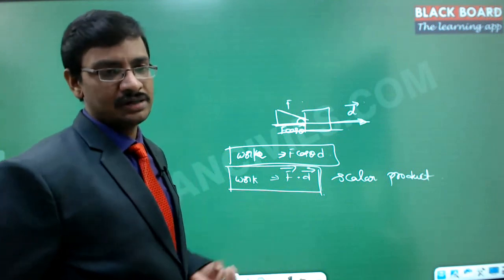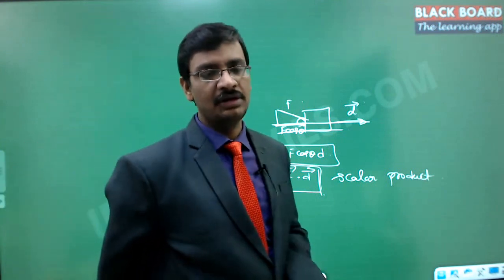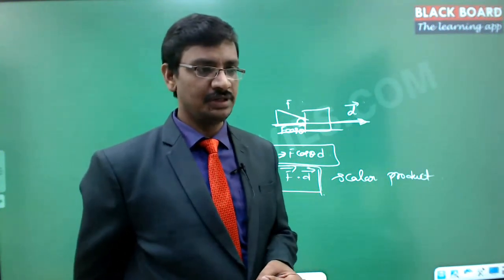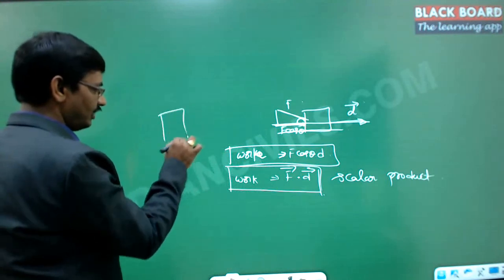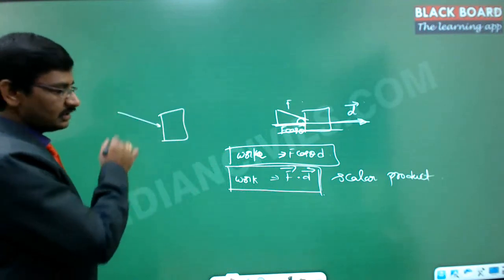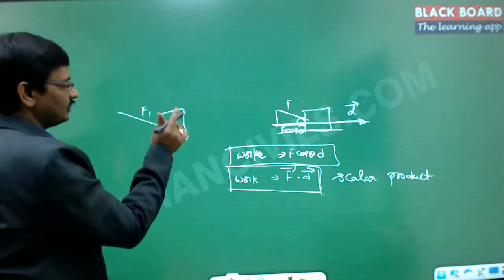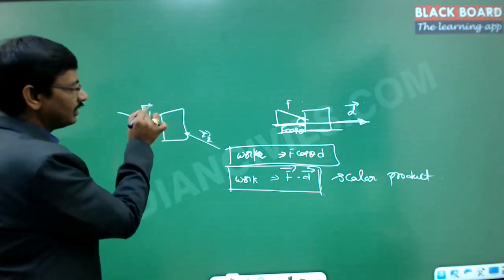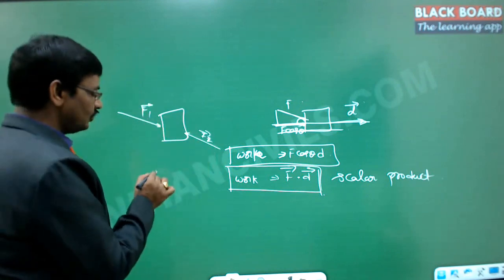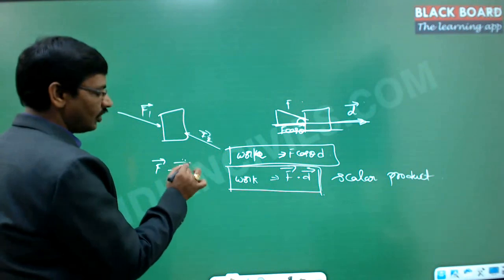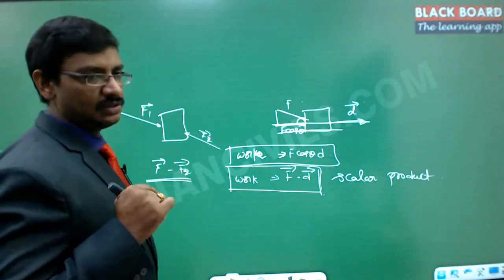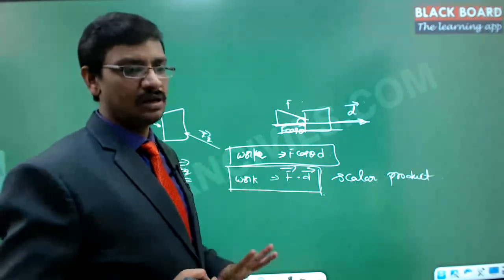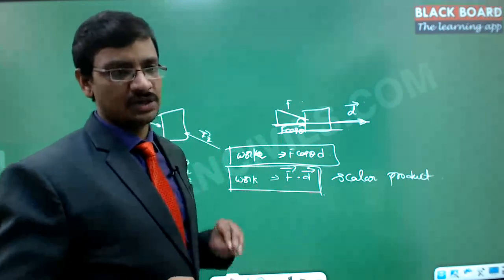Suppose I have done 10 joules of work, you have done 30 joules of work. Then both together will be 40 joules of work. It doesn't matter whatever the direction of the force is. Suppose if you take the vector format, then I have done work in this particular direction by applying a force of F1, and then I have applied one more force exactly opposite to that with an amount of F2. Then these two being vectors, you cannot straight away add them, you need to subtract them, because these two are acting opposite to each other. That means there is a necessity to consider the direction. So it is always advantageous to convert into the scalar. Hence we are working with only the voltages or the potential.